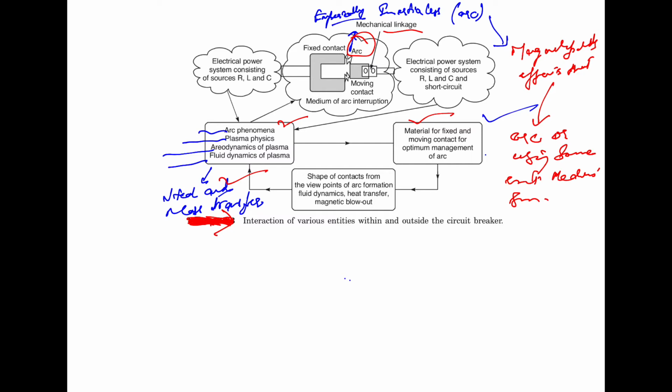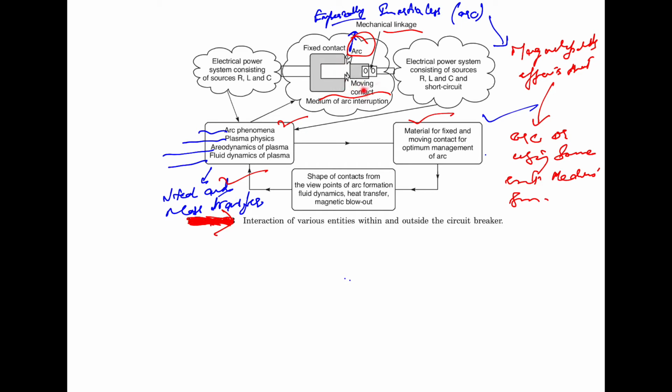Now, you will see from the figure that you will have a circuit breaker here, and there is the power system on each side. On each side we have the electrical power system consisting of sources, R, L and C, which in turn are governed by the laws of electrical energy. Then the circuit breaker itself is a system of fixed and moving contacts.